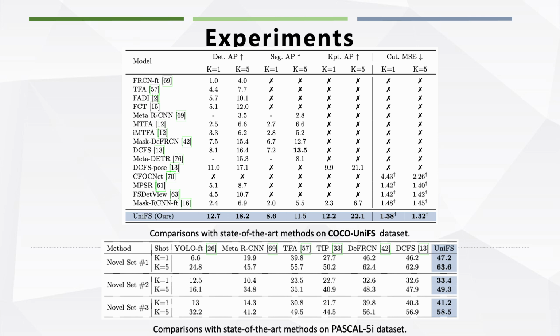We tested our method against task-specific and multitask few-shot models on the COCO UniFS dataset. It performs competitively, especially in one-shot scenarios, making it well-suited for few-shot tasks. It also excels in few-shot object counting, outperforming models trained specifically for that task. On the Pascal 5i benchmark for few-shot object detection, our method exceeds state-of-the-art models, demonstrating its effectiveness in few-shot detection tasks.